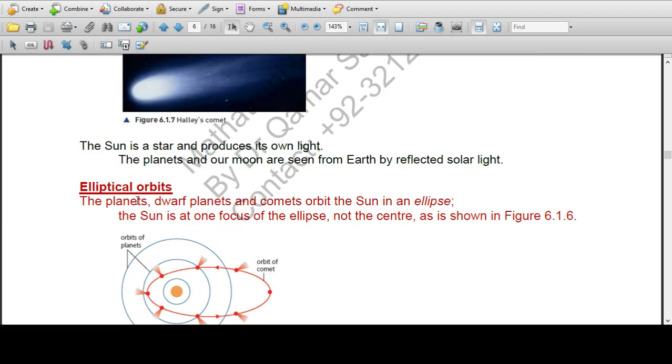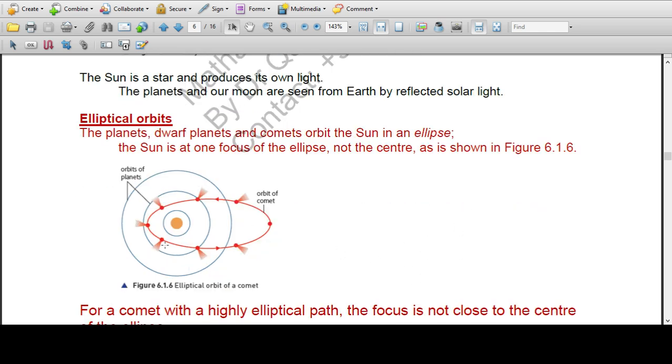The elliptical orbit. The planets, dwarf planets, comets and asteroids all orbit the Sun in an elliptical shape. The Sun is at one focus of the ellipse, not the center, as shown in figure 6.16. This is the orbit of a comet.